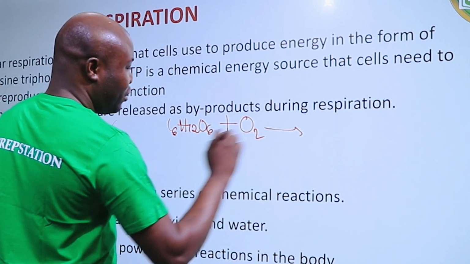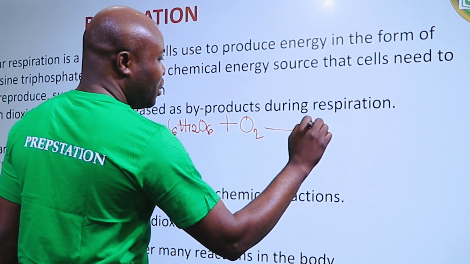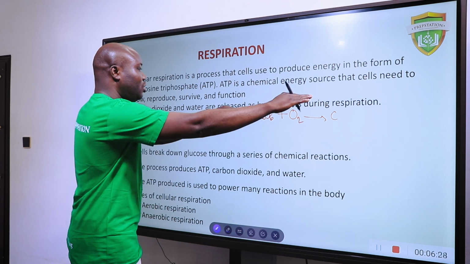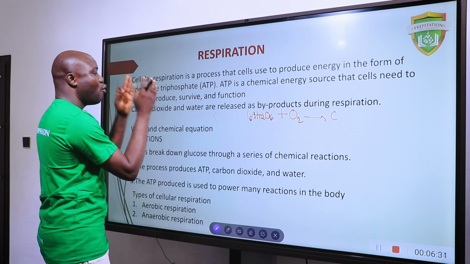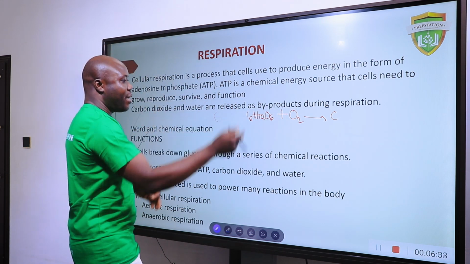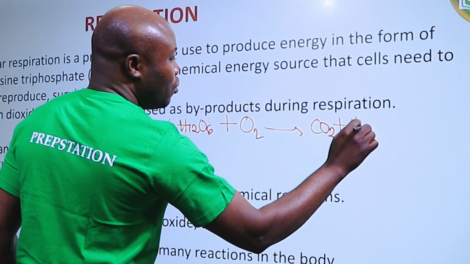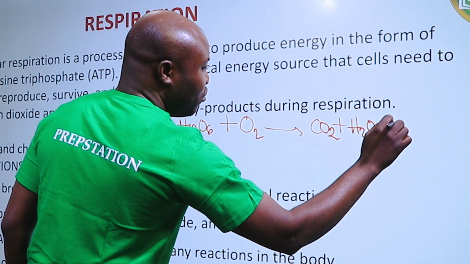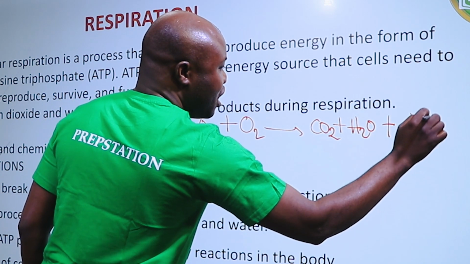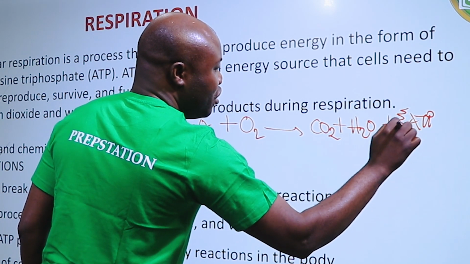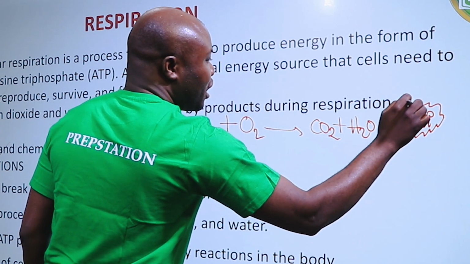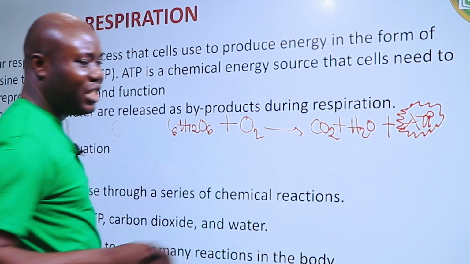So what do you get? You're going to have carbon dioxide. Now let's read through this statement. It said carbon dioxide and water are released as byproducts. So you have carbon dioxide plus water. Now stay with me, plus ATP. Now this ATP is energy. Is that clear? That is the major product that you need.